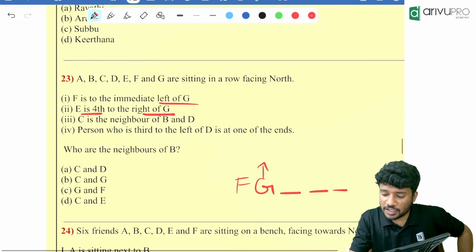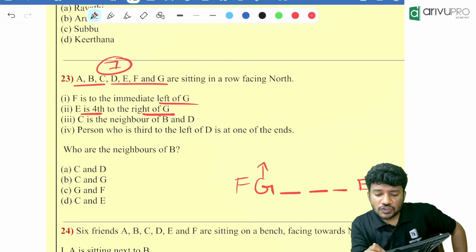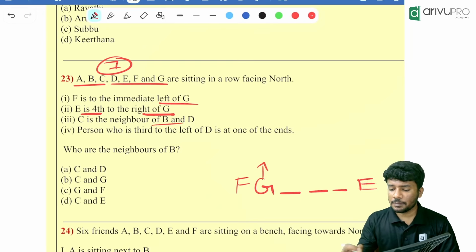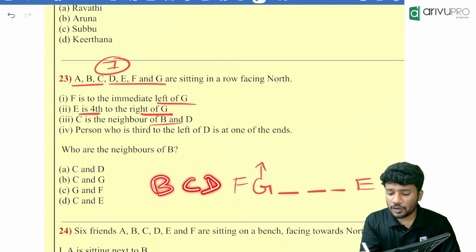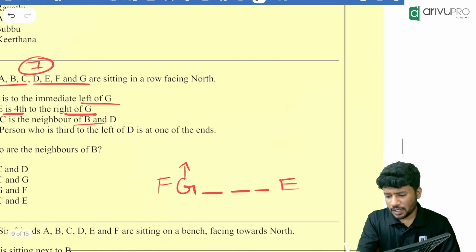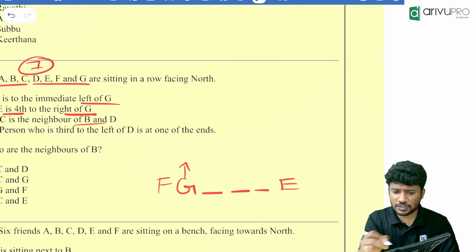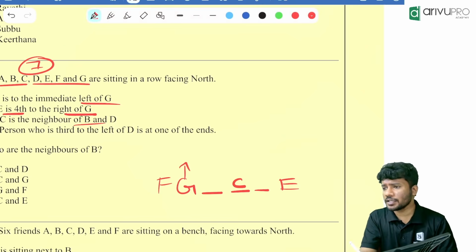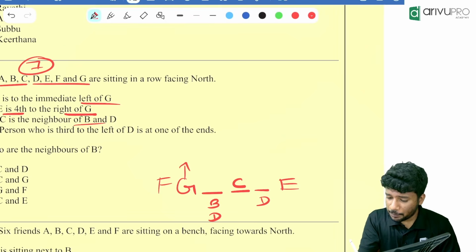Then who is sitting here? E is sitting here. In total, how many people are there? 7 people are there in total. Then C is a neighbor of B and D. My question, can CBD be over here? Then the number of people will be more than 7. Is it possible? No. Similarly, BCD over here. Is it possible? No. Then the only position for C is over here.